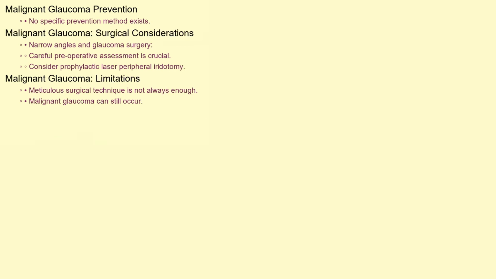Unfortunately, there is no specific method for prevention. In patients with narrow angles undergoing glaucoma surgery, careful pre-operative assessment and consideration of prophylactic measures, such as laser peripheral iridotomy, may help reduce the risk. However, even with meticulous surgical technique, malignant glaucoma can still occur.